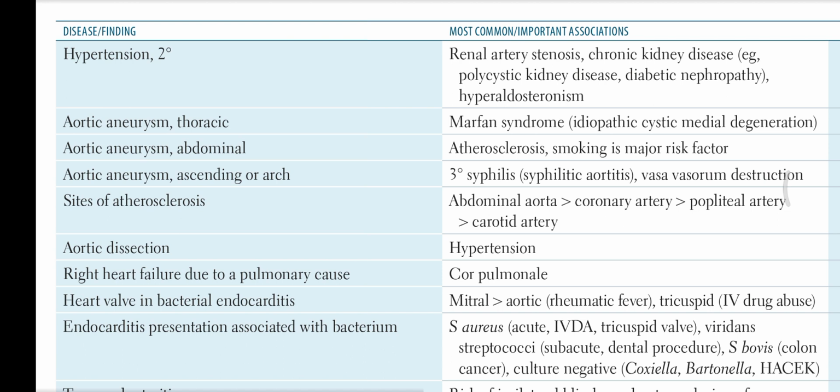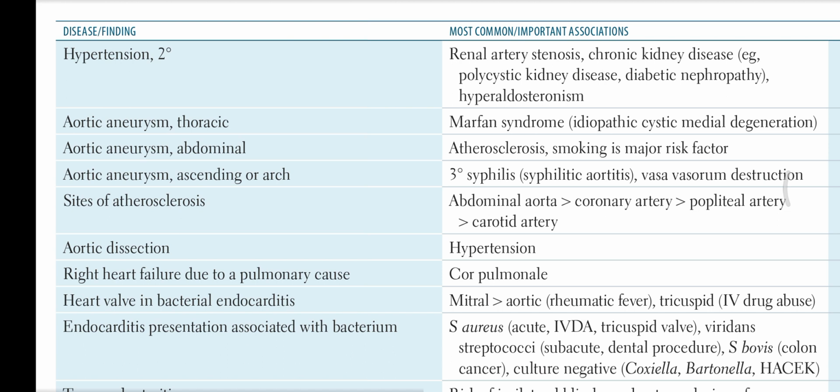Aortic aneurysm, which is on the thoracic side, can be due to Marfan syndrome. It is idiopathic cystic medial degeneration. Aortic aneurysm, which is abdominal, can be due to atherosclerosis. Smoking is a major risk factor. Abdominal aortic aneurysm can be due to atherosclerosis, and thoracic aortic aneurysm can be due to Marfan syndrome, that is idiopathic cystic medial degeneration.